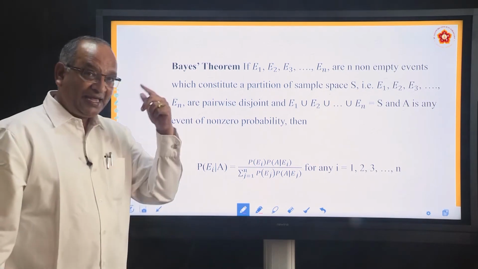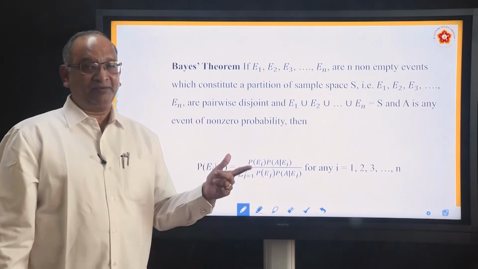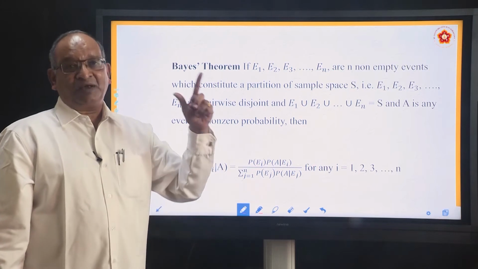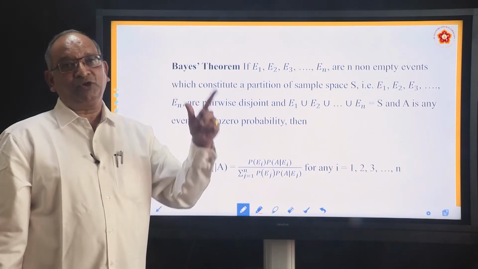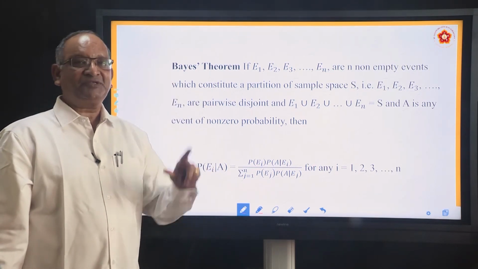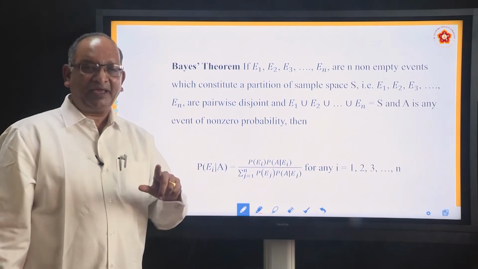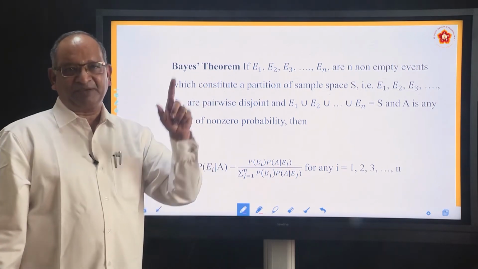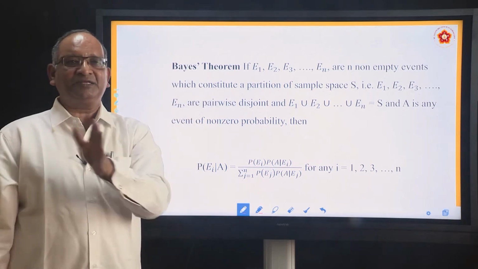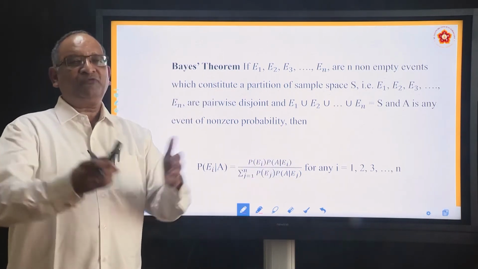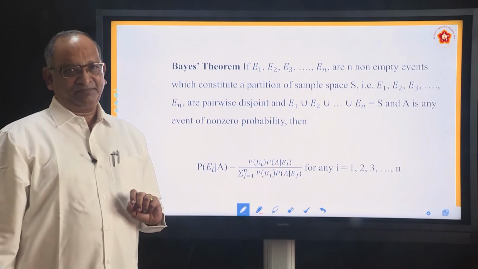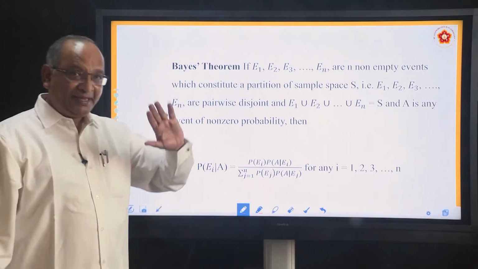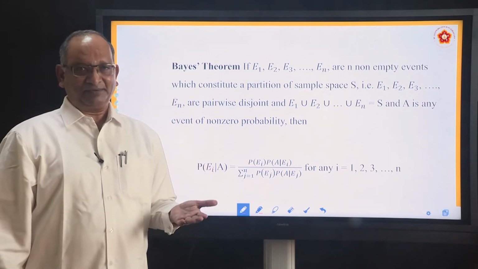Now, earlier we discussed about PA. What was PA? We called it the theorem of total probability. It means we found out the probability of A with respect to E1, with respect to E2, with respect to other partitions and then added. So we got probability of A. Now he talks about reverse probability.